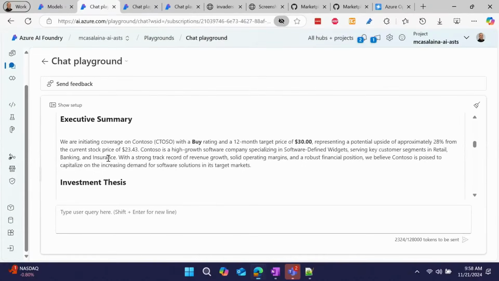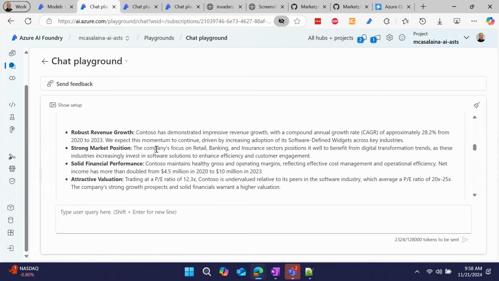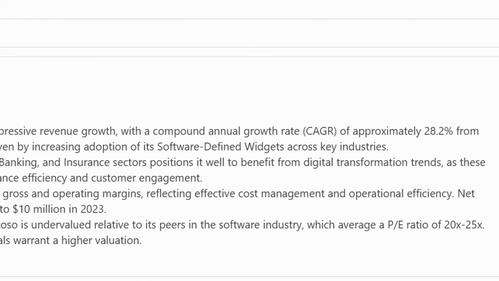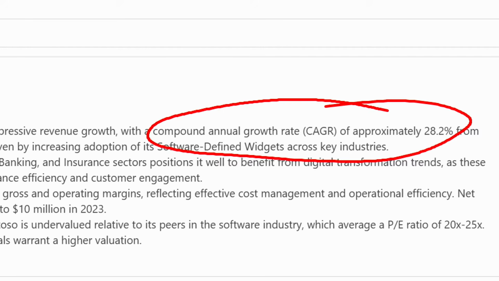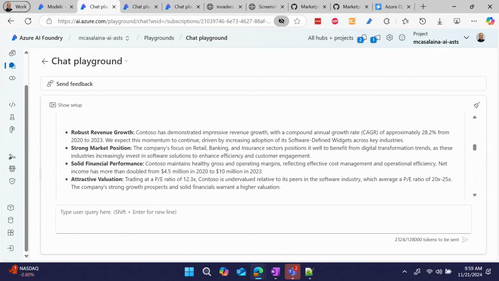All right. So then it has this investment thesis. And where it really gets interesting is stuff like this. With a compound annual growth rate of approximately 28.2%. Now, I run this thing all the time, and it does this every time. That number, 28.2%, is not in the data set that I fed it. Now, it is calculable from that data set. So it's calculating this number over here. It's not making it up. It's in there, but it was not specifically listed. So this is one example of it doing math.